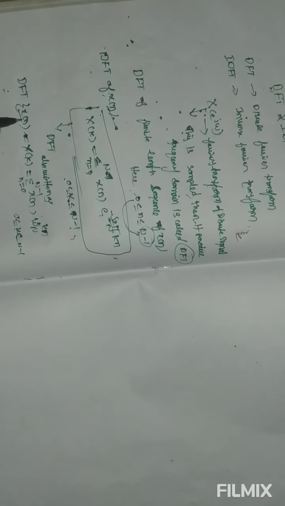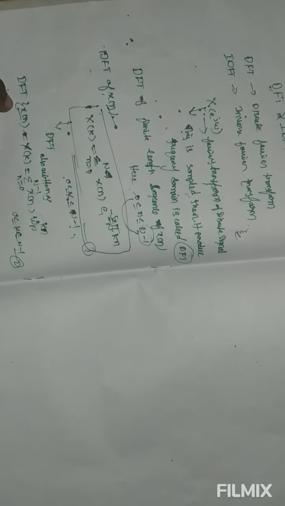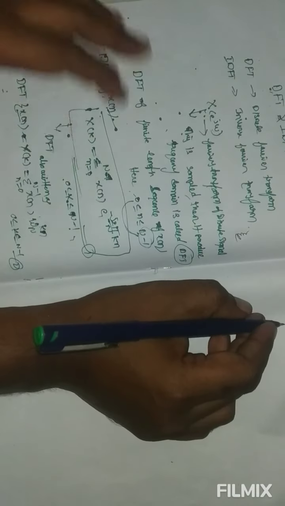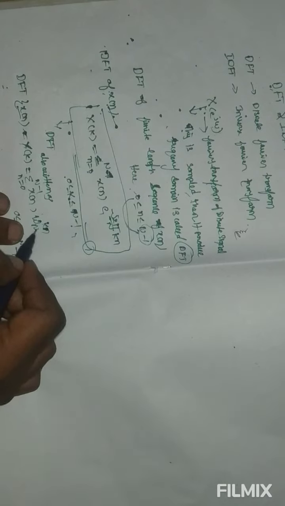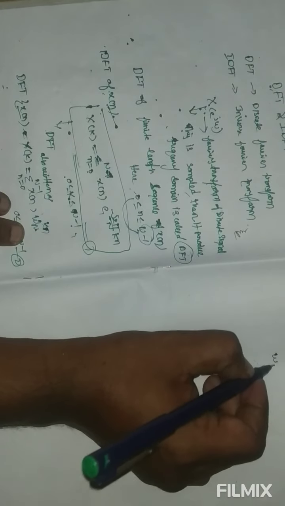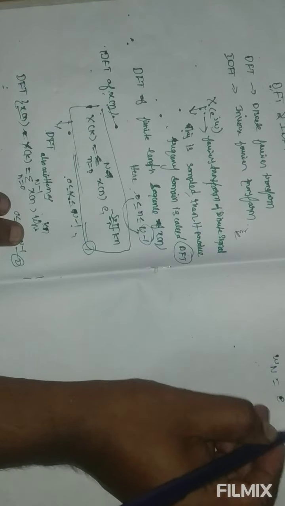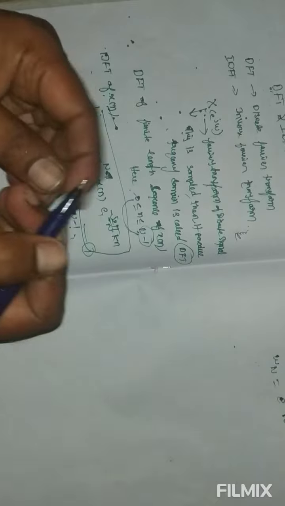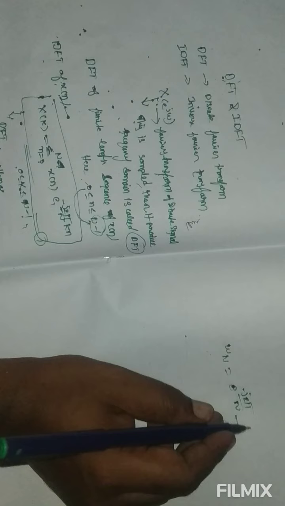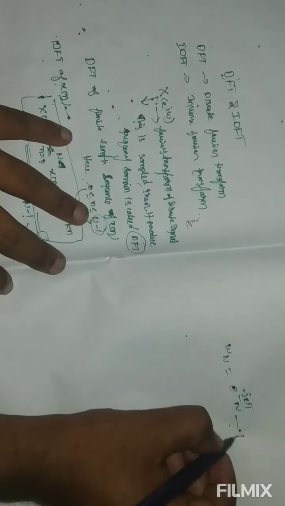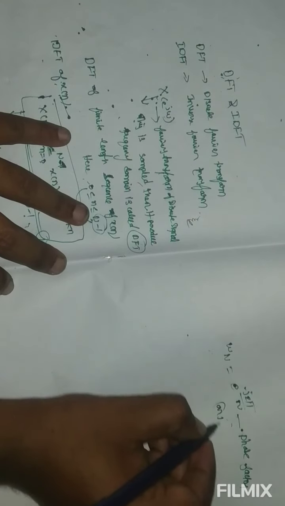Comparing the two equations, we get omega N equal to e power minus j 2 pi by capital N. This is called the phase factor or twiddle factor.